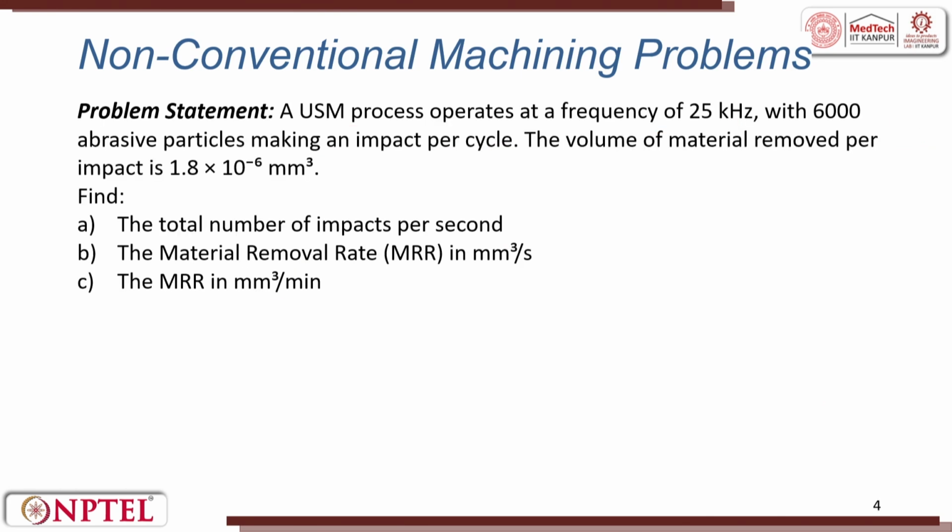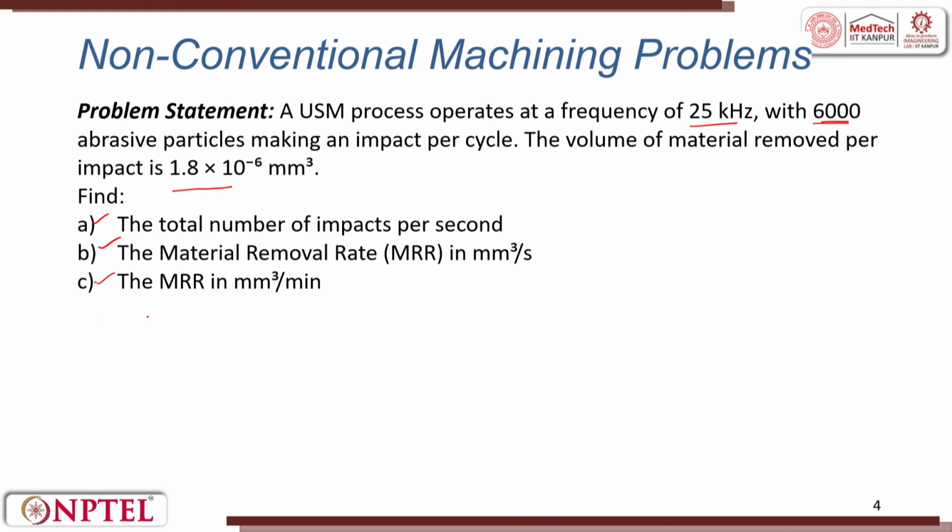So, let me try to see the problem statement here and try to use the relation that we saw in the previous slide. In an ultrasonic machining setup that operates at a frequency of 25 kilohertz, with 6000 abrasive particles making an impact per cycle, the volume of material removal per impact is 1.8 into 10 to the power minus 6 millimeter cube. The total number of impacts per second is to be calculated, and the MRR in millimeters cube per minute is to be found.